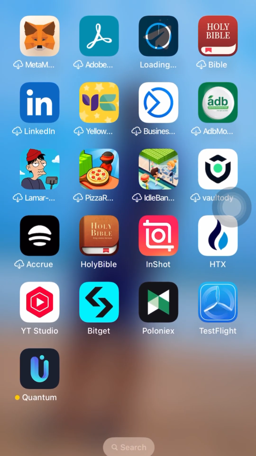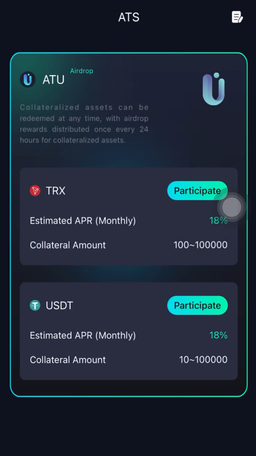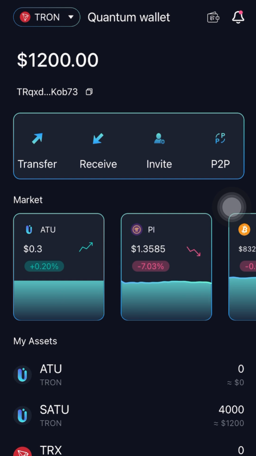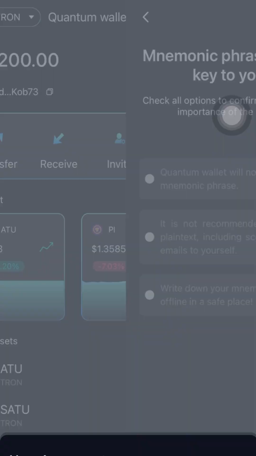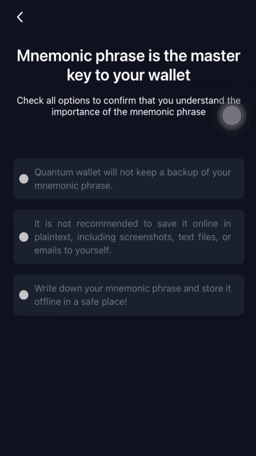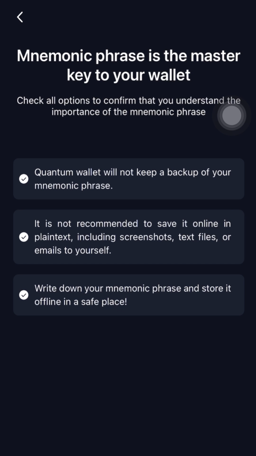So I will go to my screen and click on the Quantum. When I click on my Quantum Wallet, right now you can see that I have $1,200, and I will explain everything to you. When you open it and you register, they will give you a phrase, I think it's 10 or 12 words, for you to connect your wallet. When you register the account, they will tell you to create wallet or import wallet. As a new user to the platform, you create the wallet, read and agree, and follow the steps. Then generate the mnemonic phrase.